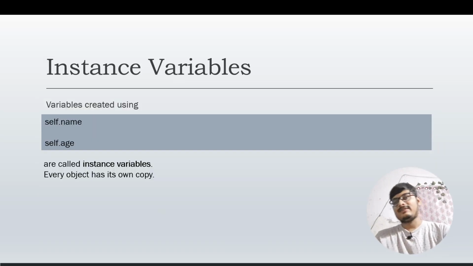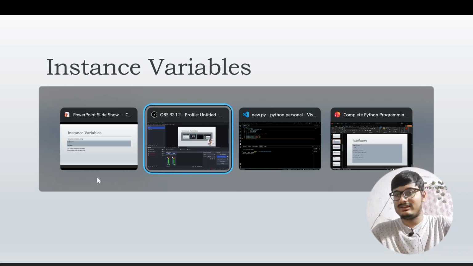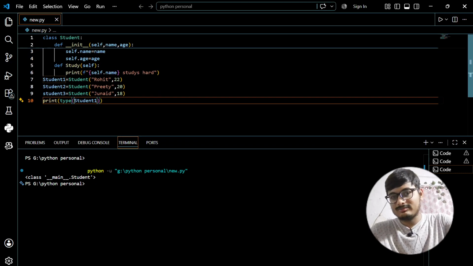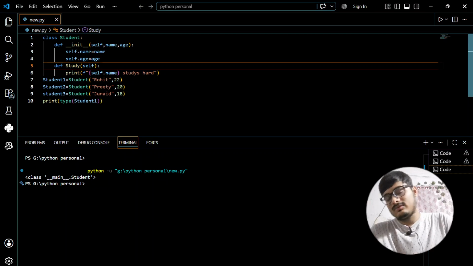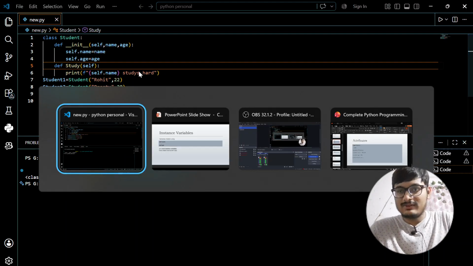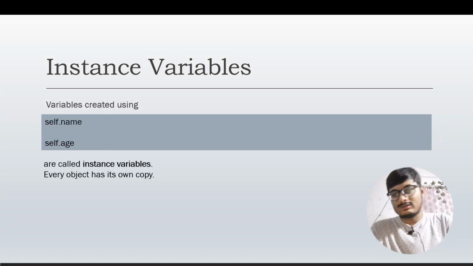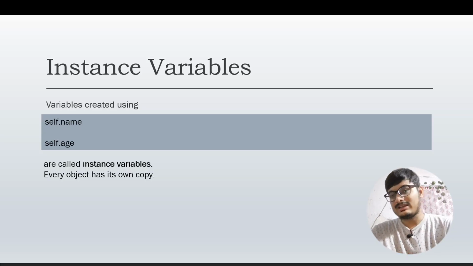Let us move on to the next slide, which is instance variables. Variables are created using self.name. Every time you create an instance variable, you have to write self. That's how you create a variable inside a class. These variables are called instance variables, and every object has its own copy.